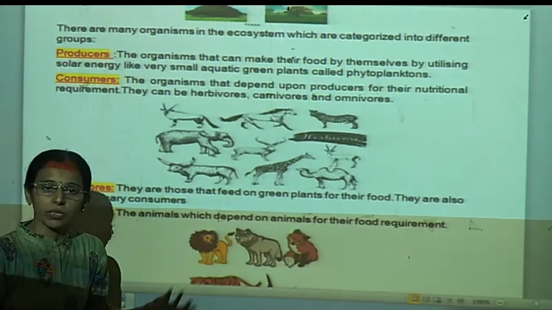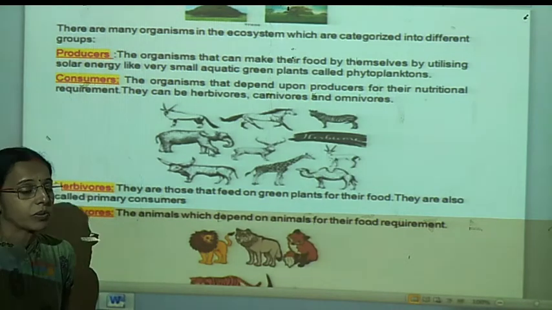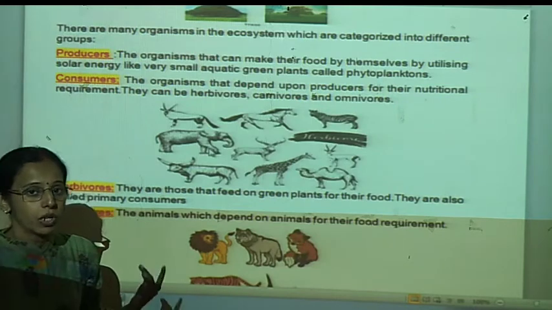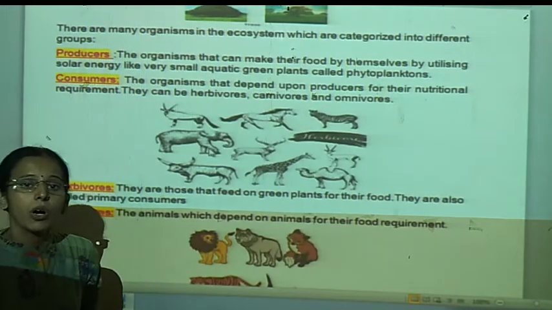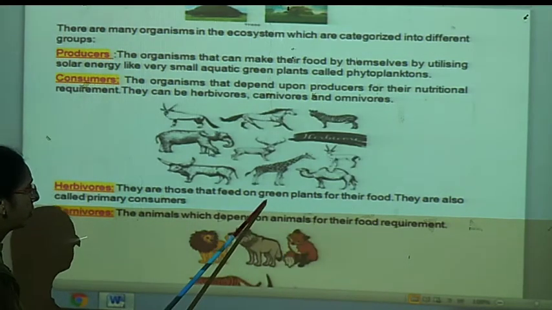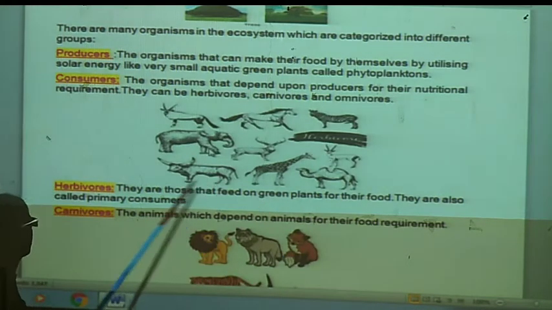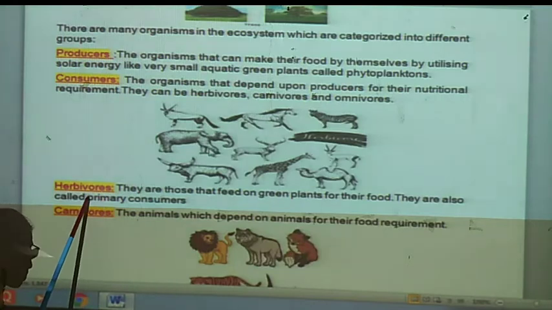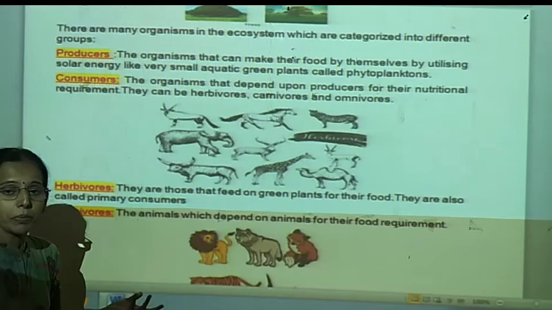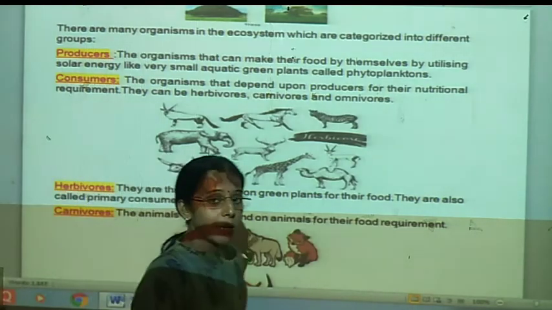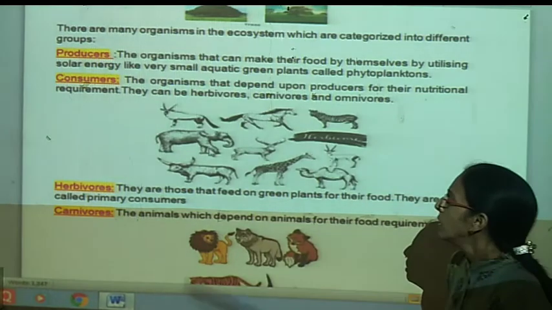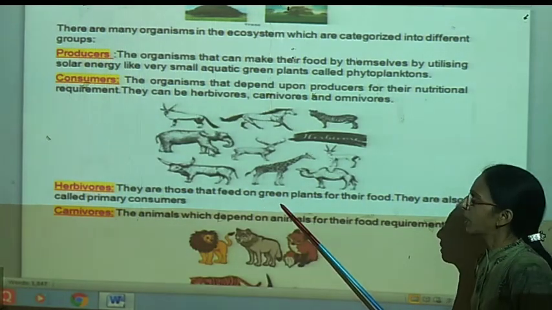Green plants produce grains, means different types of cereals, then pulses, fruits or fruit vegetables or green vegetables. All this food material which is produced by the green plant is taken by the primary consumer, that is called the herbivore. For example, some human beings as well as elephants and sheep use green plants only as their food material.